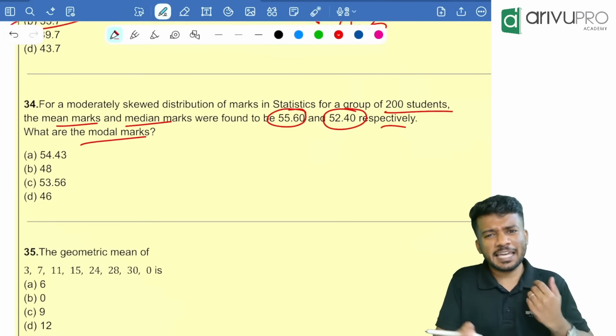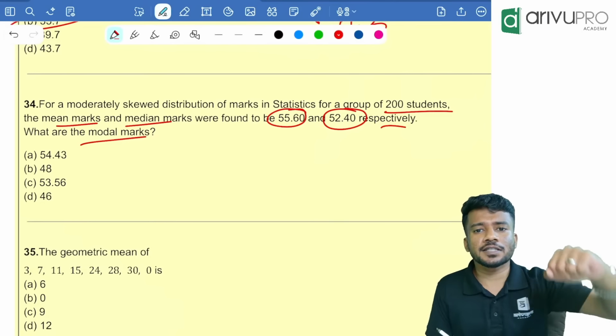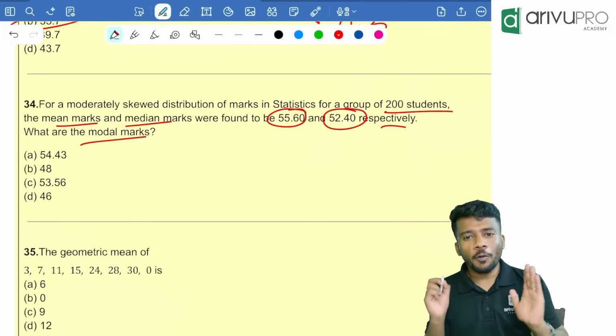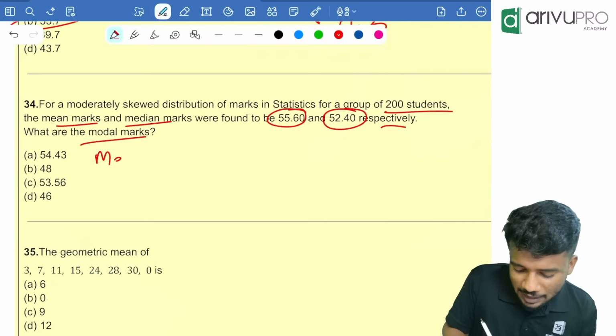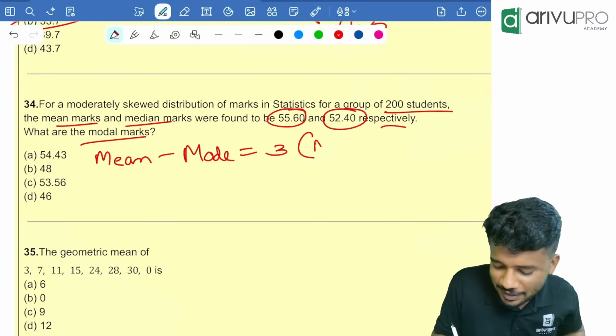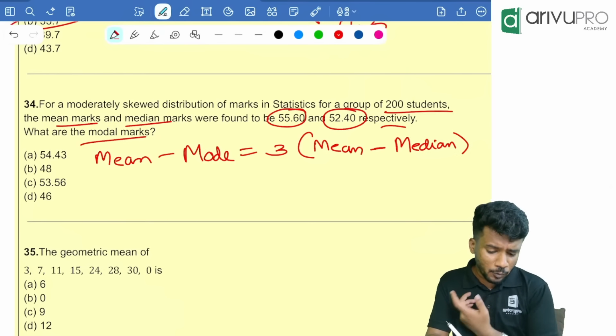What is the formula? Again, I am telling you, this is one of the most important formulas, and I am pretty sure that for this attempt also, a question based on this formula will be there. What is the formula? Mean minus mode is equal to 3 into mean minus median. Yes. Now people, what is given?